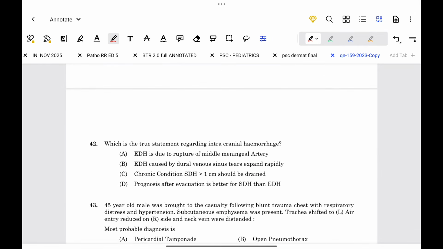Next question. Which is the true statement regarding intracranial hemorrhage? EDH is due to rupture of the middle meningeal artery. Correct. EDH is caused by dural venous sinus tears and expands rapidly. False. In chronic conditions, SDH greater than 1 cm should be drained. False. Prognosis after evacuation is better for SDH than EDH. False.